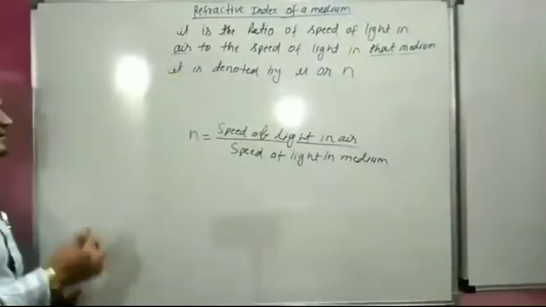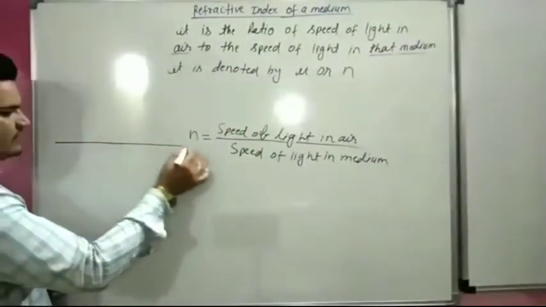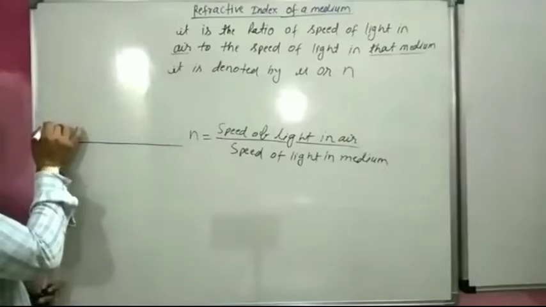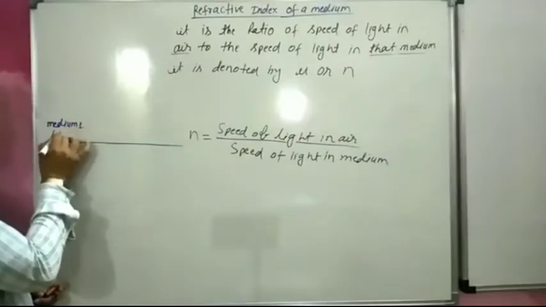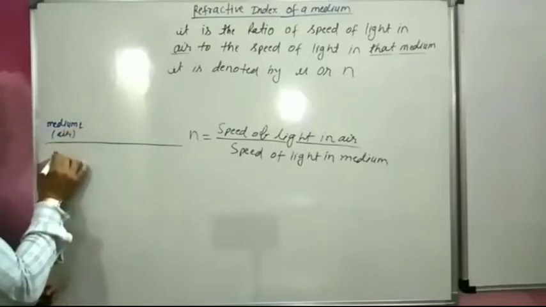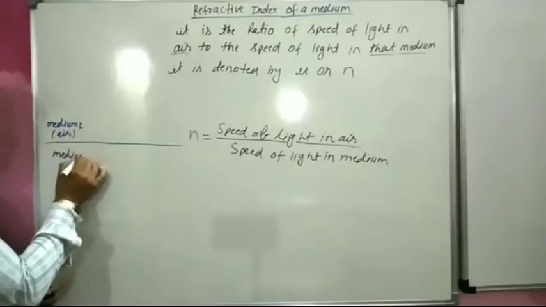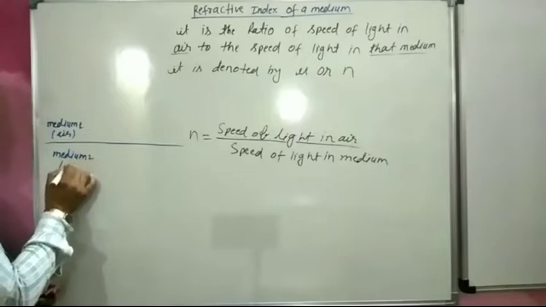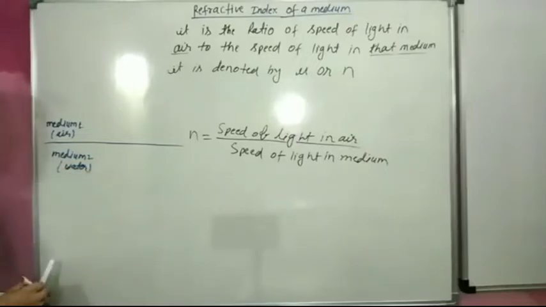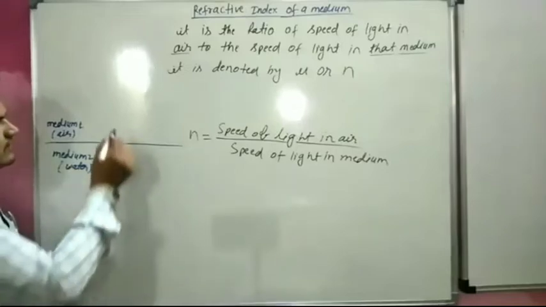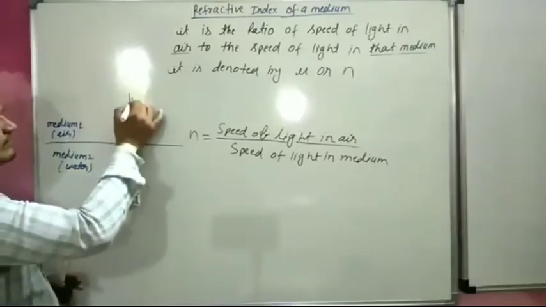Consider a medium. This is medium first, it may be air. This is medium second, this may be water or maybe glass, whatever. This is called the normal.